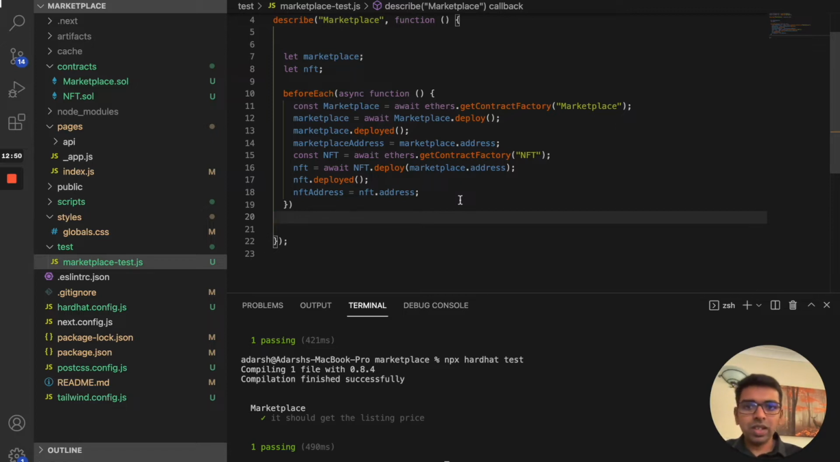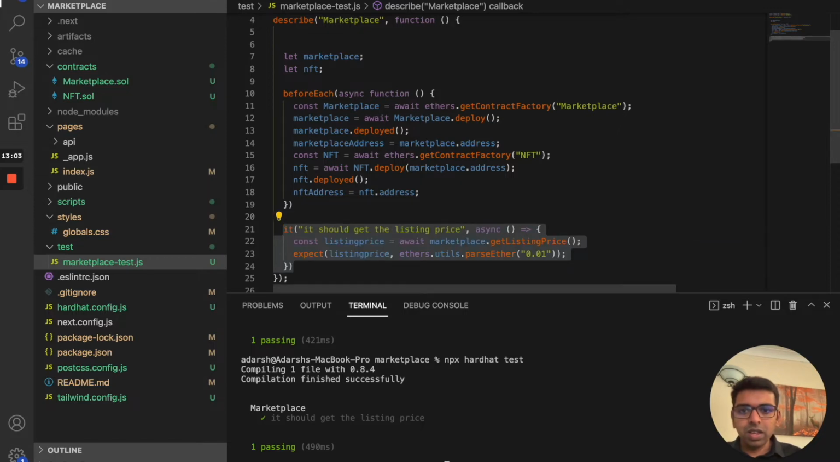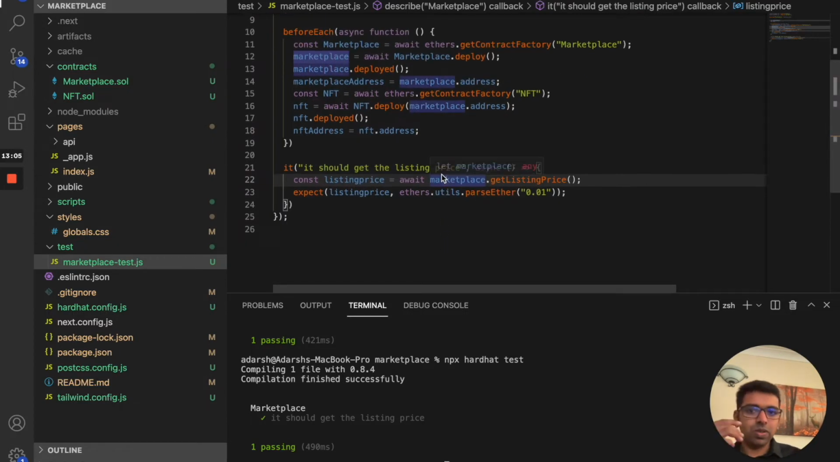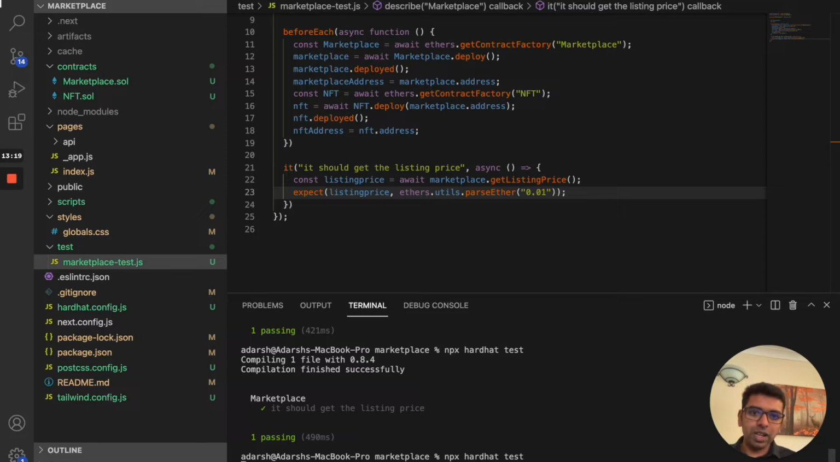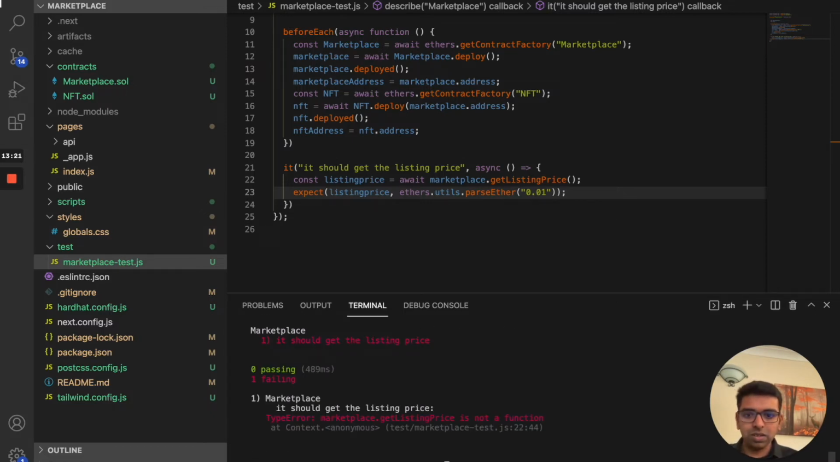Now that we've created a beforeEach function, the next thing we're going to write is a test to get the listing price from our contract. So we're going to call a function called getListingPrice, and then we're going to make sure that the listing price matches whatever you have set up. If you run this right now, since we don't have that getListingPrice function there, it should fail. So this is saying that there is no getListingPrice function.